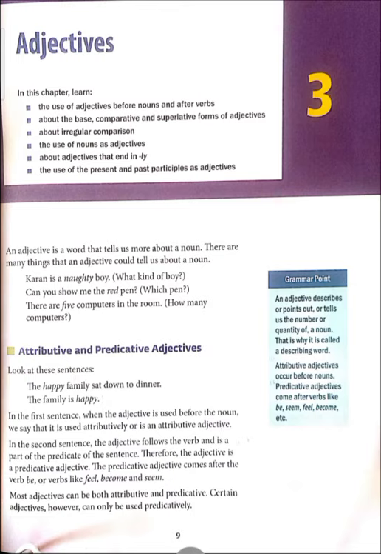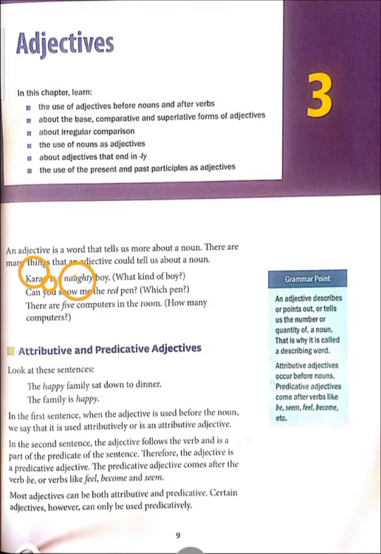For example, in your textbook it has been given as Karan is a naughty boy. Okay, what kind of boy? Yes, he is a naughty boy. So the word naughty describes Karan. Which word describes Karan? Naughty. So naughty is an adjective, Karan is a noun. Okay.